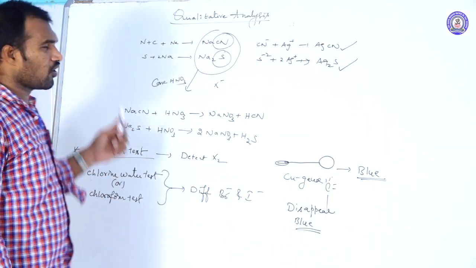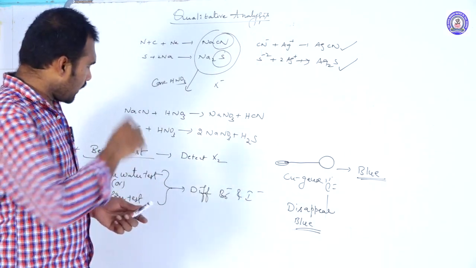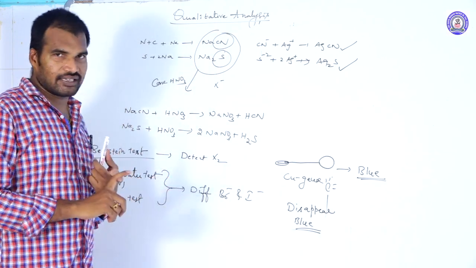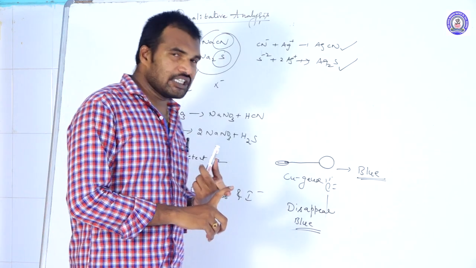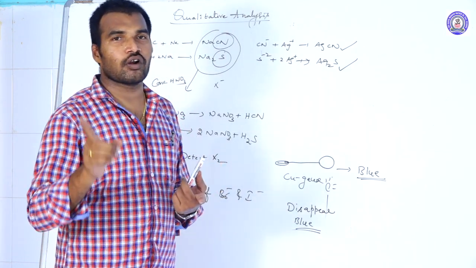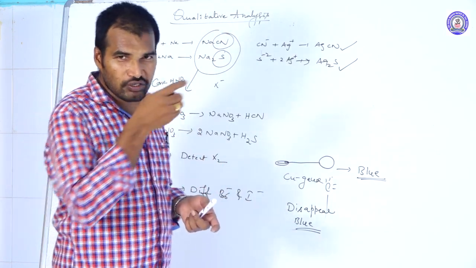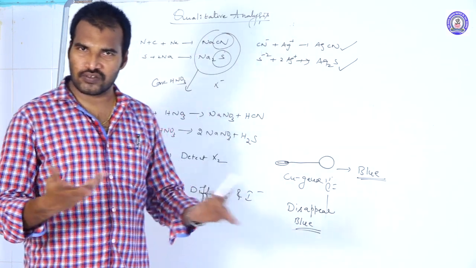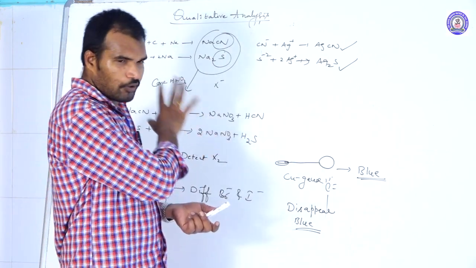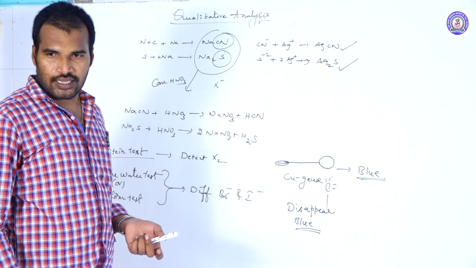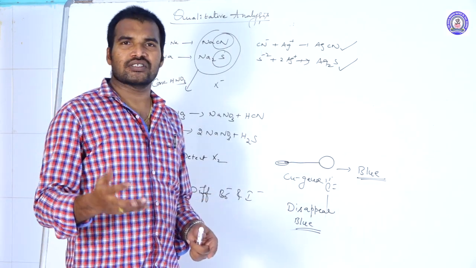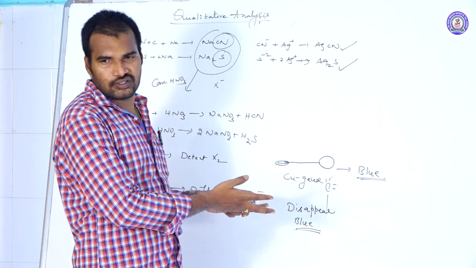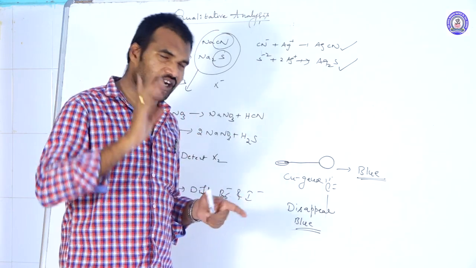But the Beilstein test has some drawbacks. One drawback is that it gives a positive result towards urea also. Is urea having any halogen? No. Urea is NH2CONH2. There is no halogen, but still urea gives a positive test. Like these urea-type compounds, some examples which do not have halogens also give a positive result towards the Beilstein test. That is one drawback.